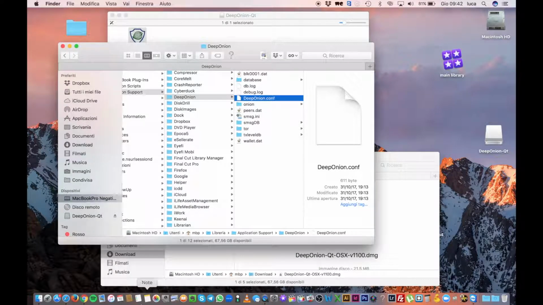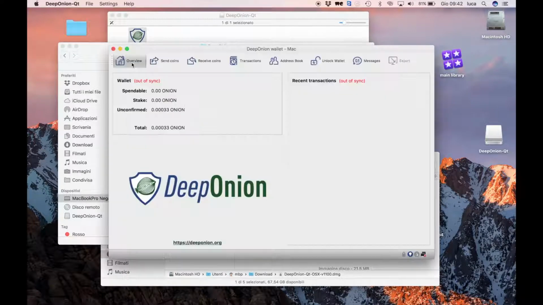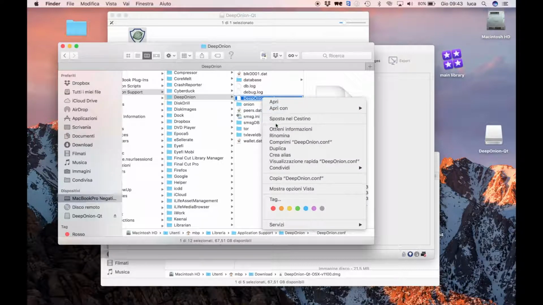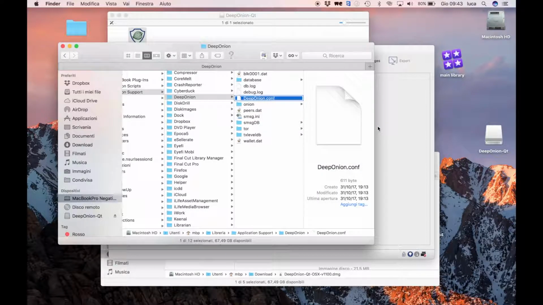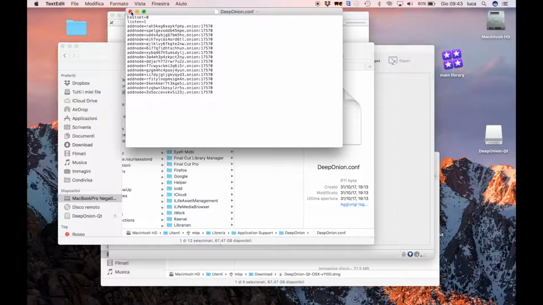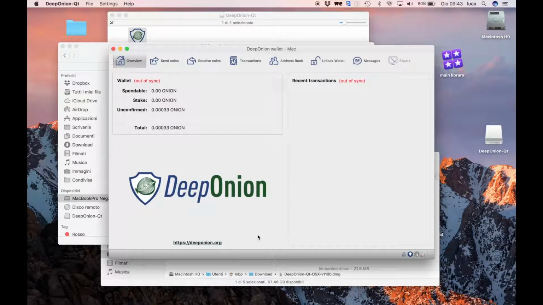Give it some seconds, relaunch the application, and of course you need to sync. It takes a while. In the deeponion.conf file, we've got all the nodes. We can choose to open it with TextEdit, and we can see that there are some nodes. It starts syncing. Of course, you need to download all the blockchain, and it can take a few hours.